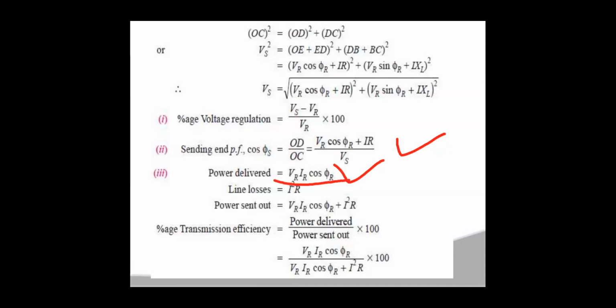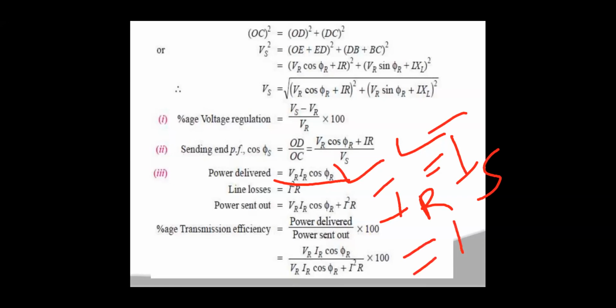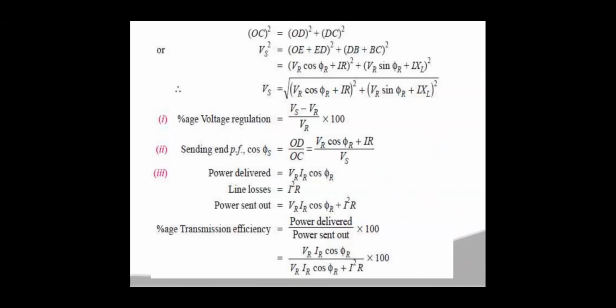As I said before, IR and IS are the same for short transmission lines, equal to capital I. In the diagram we will mention this current as I only. So the output side power is equal to VR IR into cos phi r.